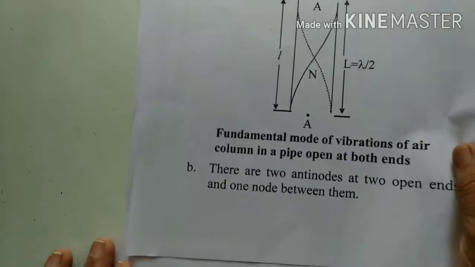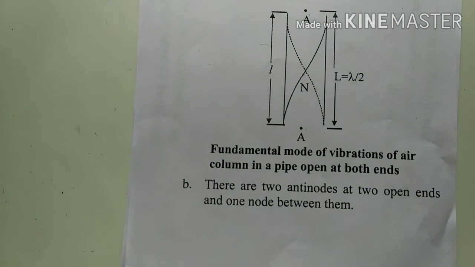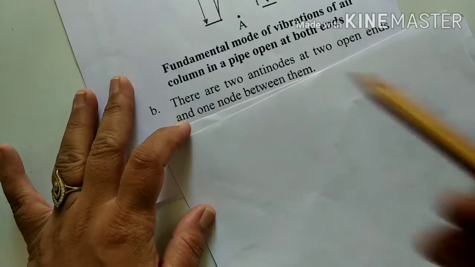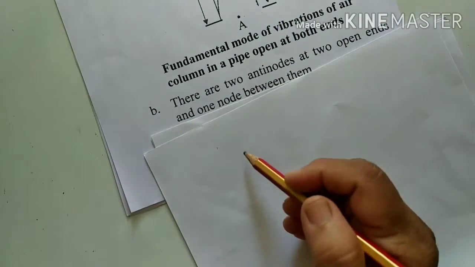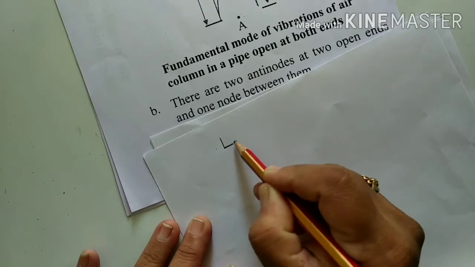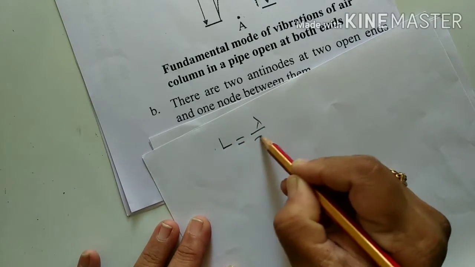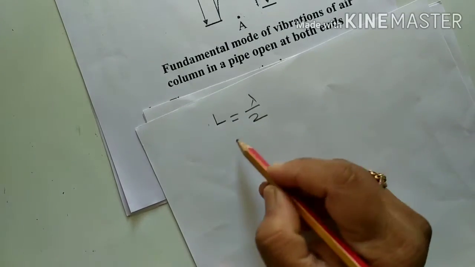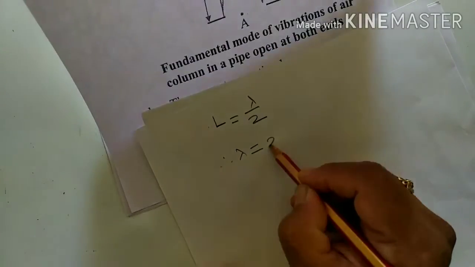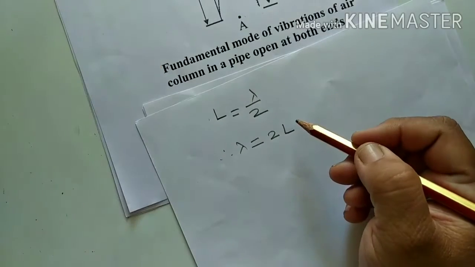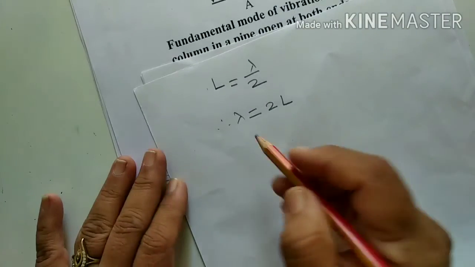For this fundamental mode of vibration, we have to find the fundamental frequency. From the diagram we have seen that L is equal to lambda by 2. That's why lambda is equal to 2L.